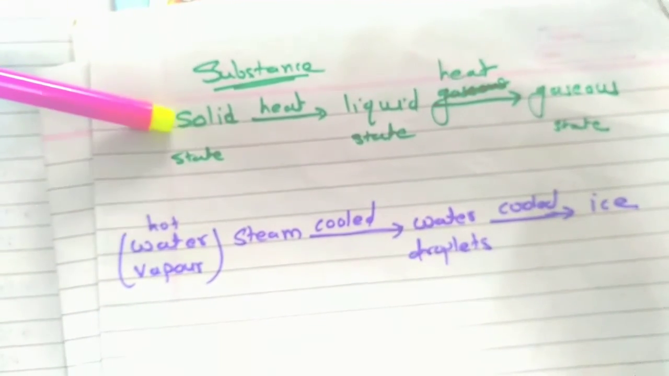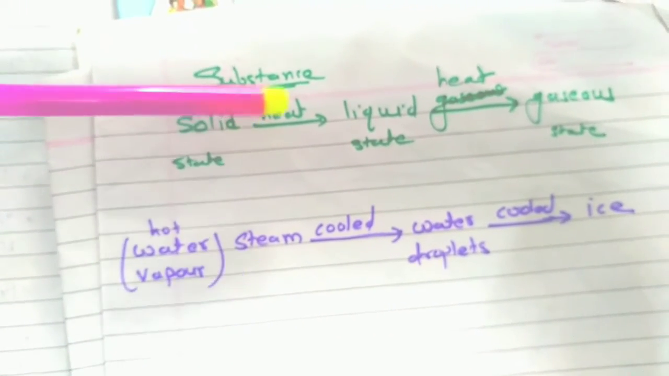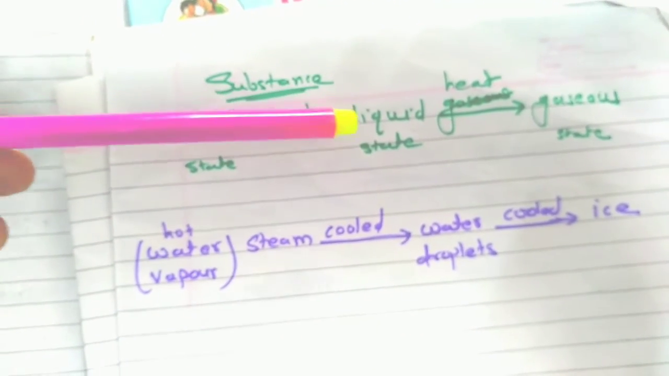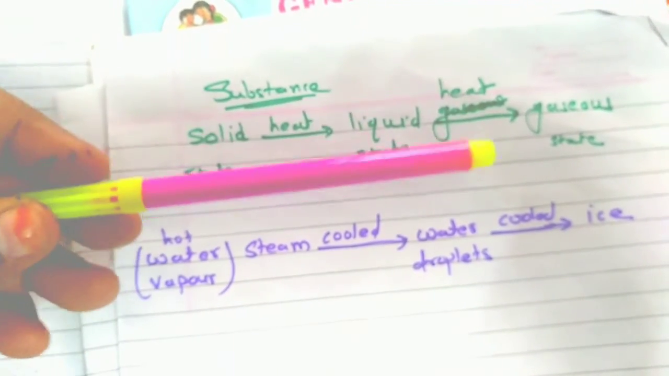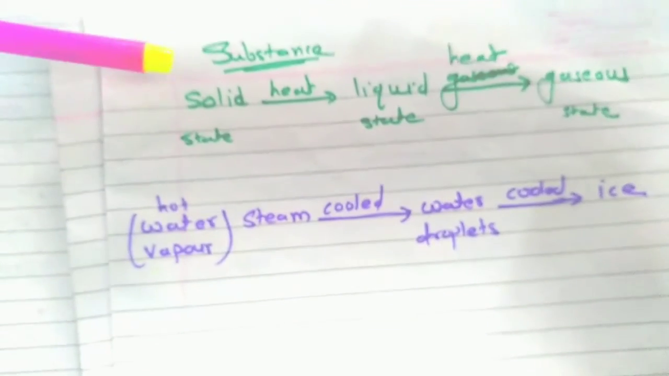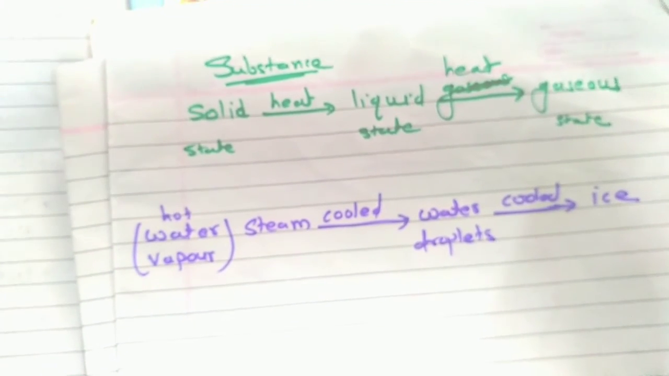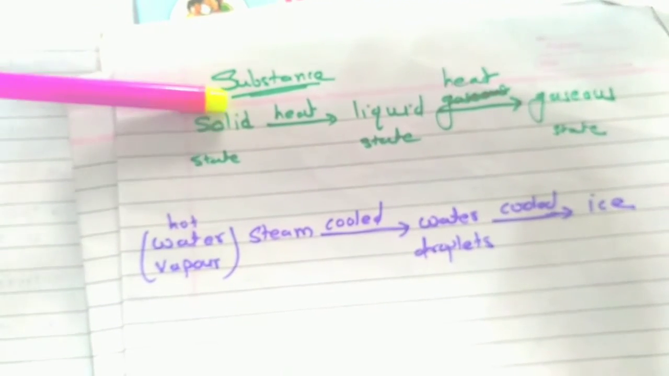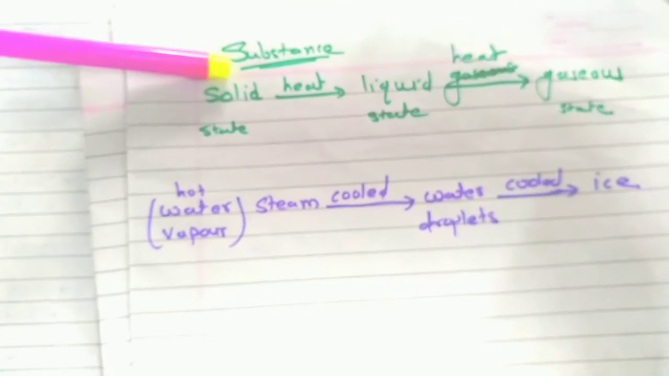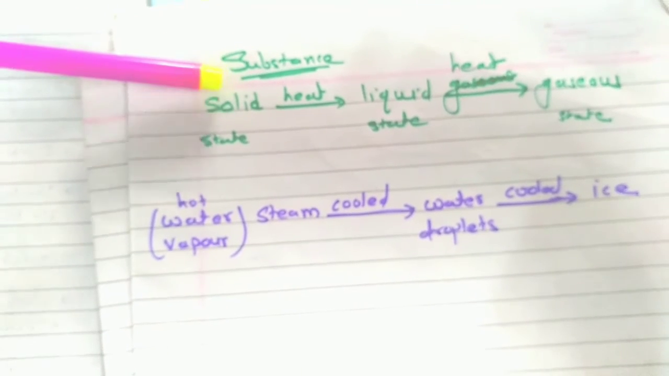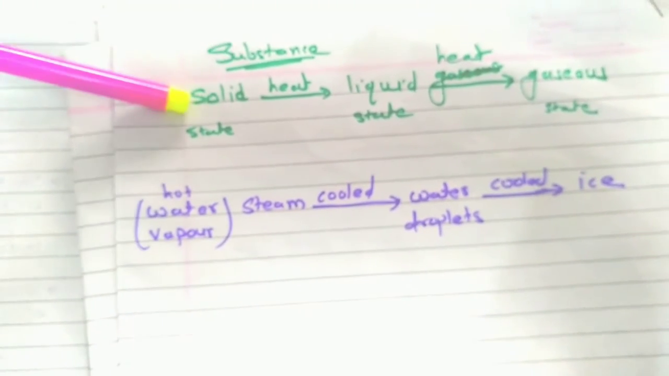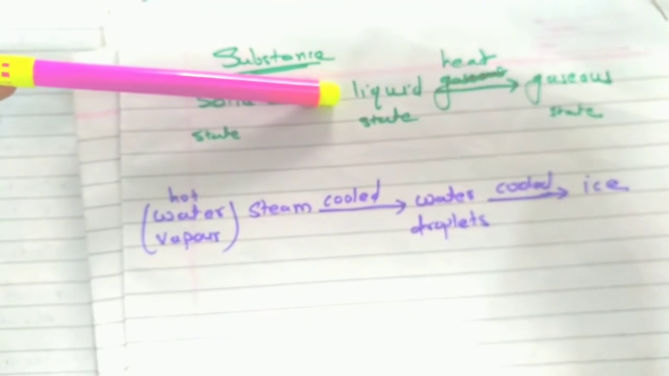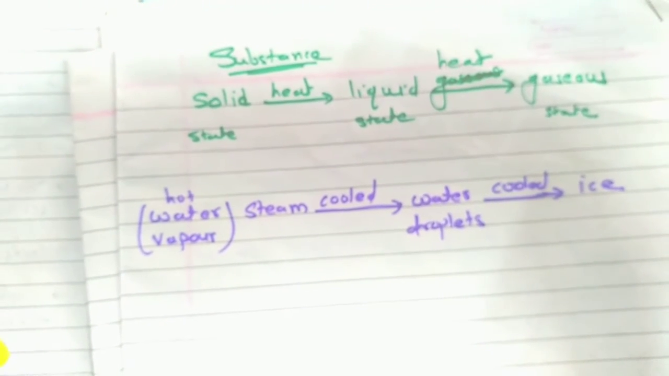Students, when a solid substance is heated, a change of state takes place and it turns to liquid. Suppose we continue heating that liquid, what happens? It turns to gaseous state. It means when a substance is heated, there is a change in its state. So on heating the substance, its state gets changed. For example, ice. When we heat ice, what happens? It turns to water. When we continue heating that water, it turns to water vapor.